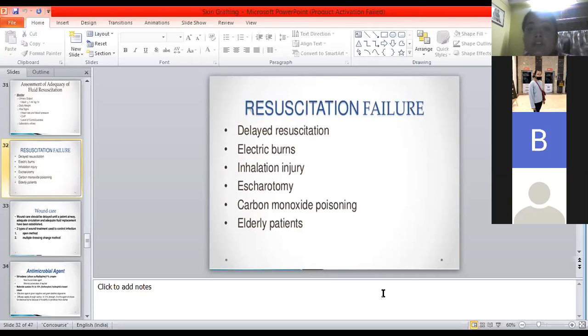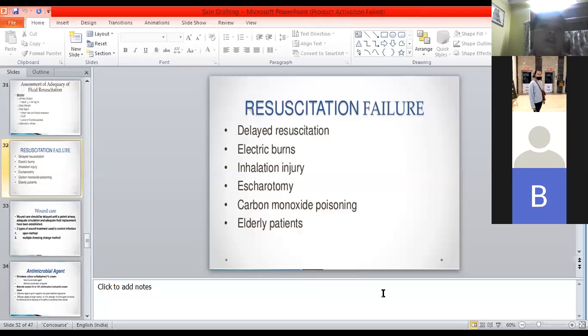They were unconscious, they could not take breath properly, and 8 persons died, including a small child. Because of suffocation they could not breathe, there was extreme failure of the airway, and they collapsed. So inhalation injury can also be one of the factors of resuscitation failure.